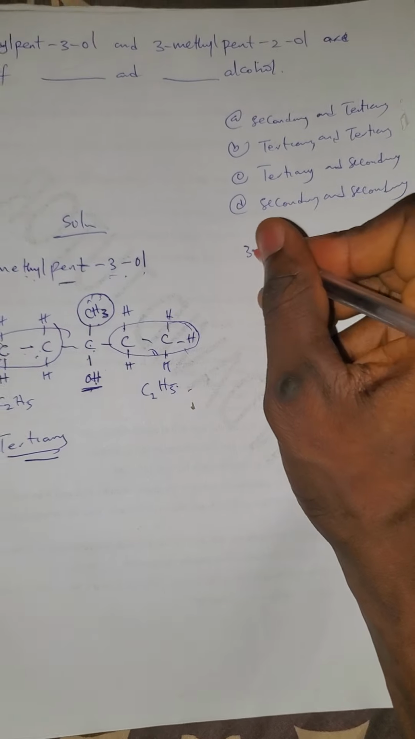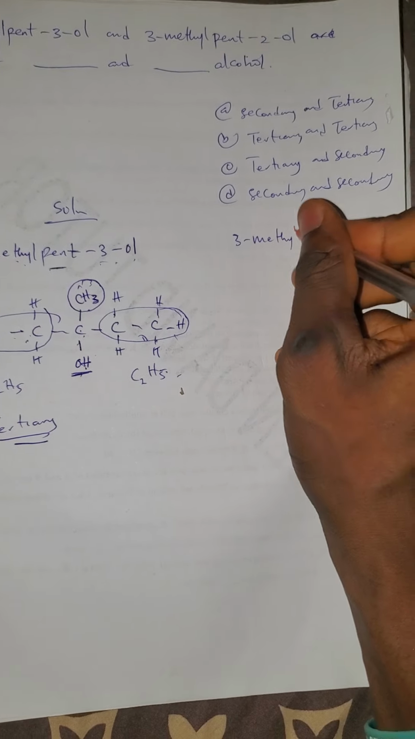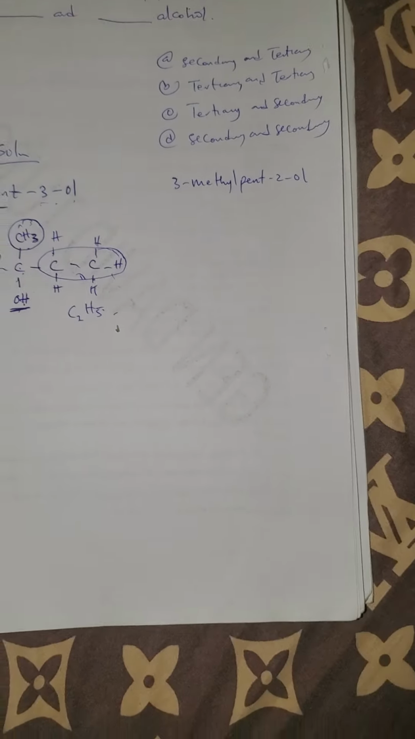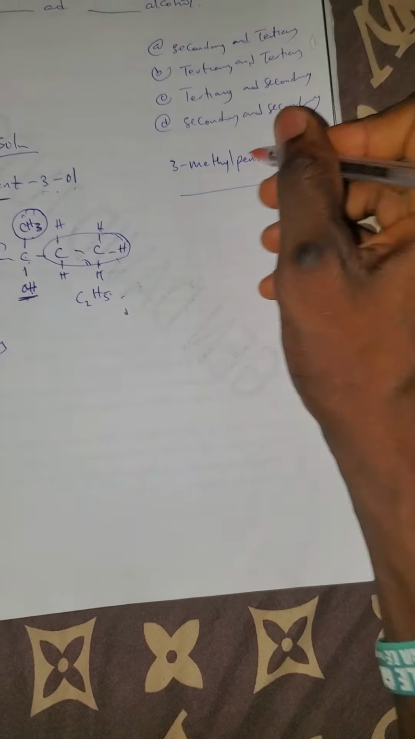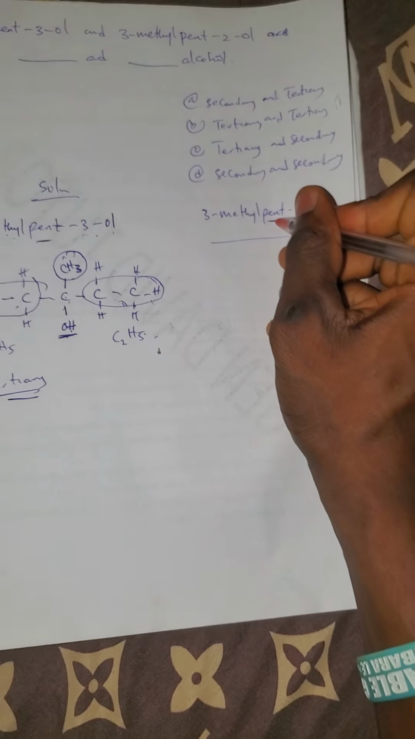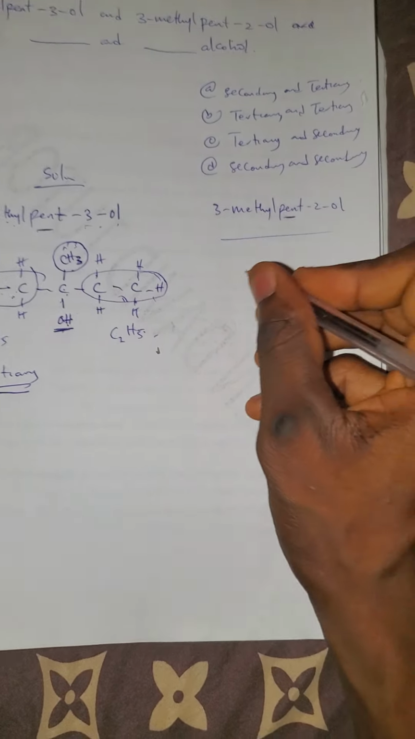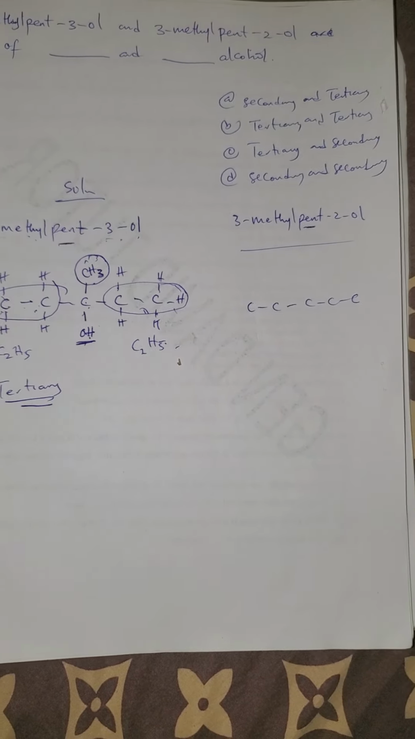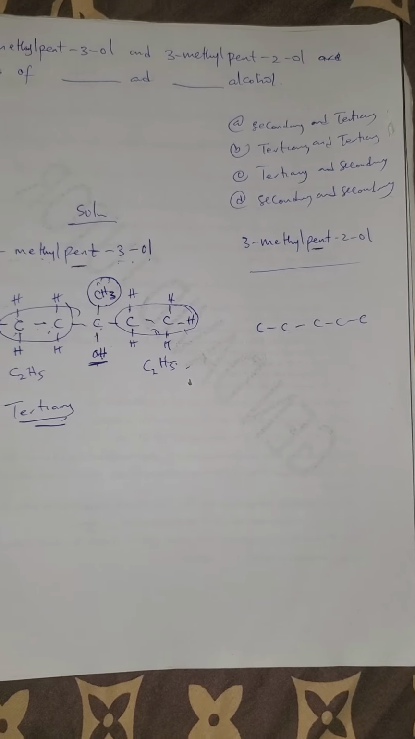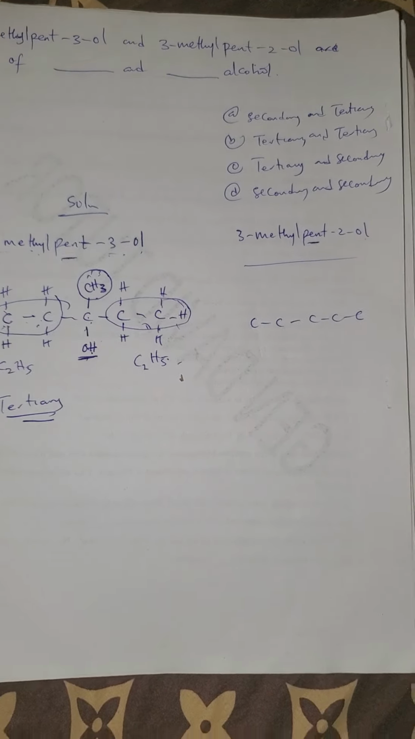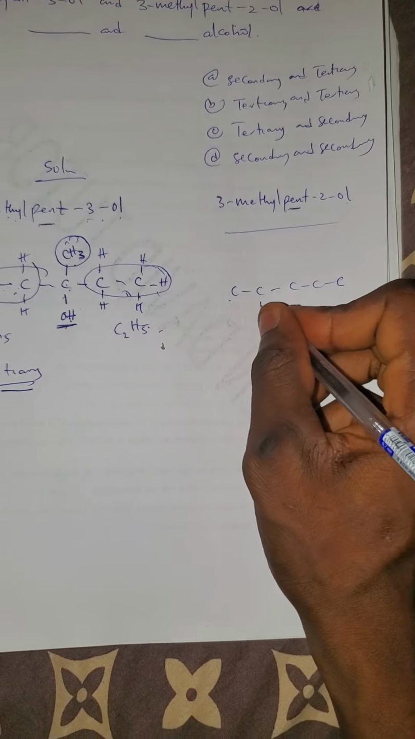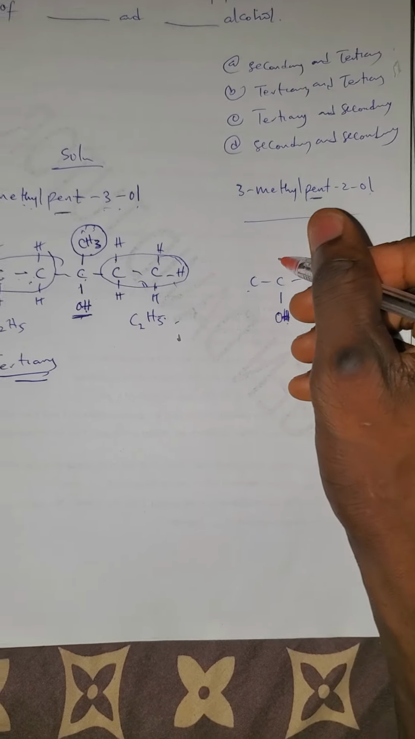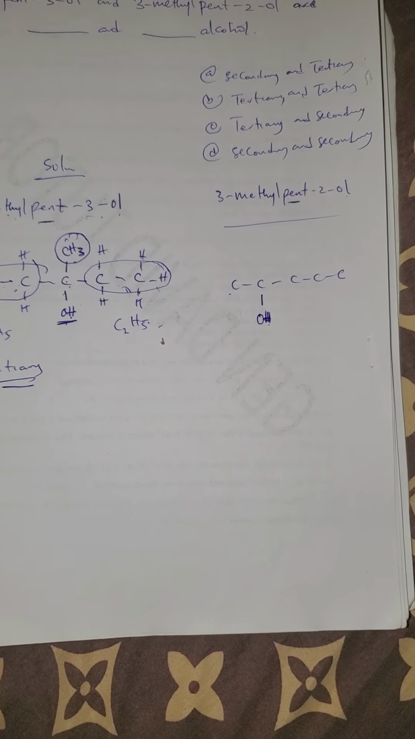And the second one is 3-methyl-pent-2-ol. You start with the same process. You are going to start with the parent name, and the parent name here is pent. That's 5: 1, 2, 3, 4, 5. And if you check this time around, the functional group is at number 2. So either we start counting from here, you can place your functional group here, OH, or you can even place it at the top, either of the two.